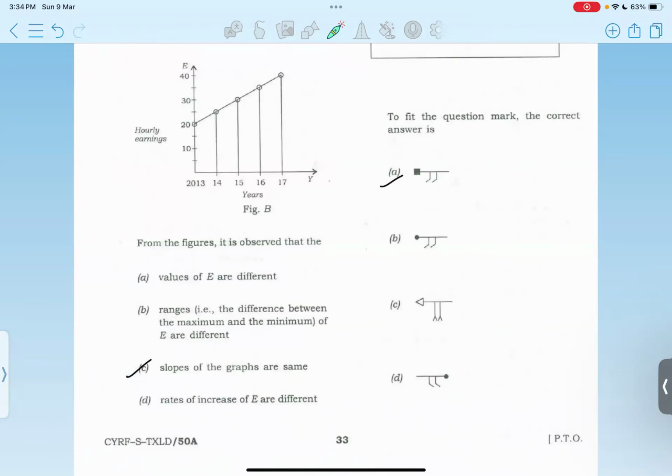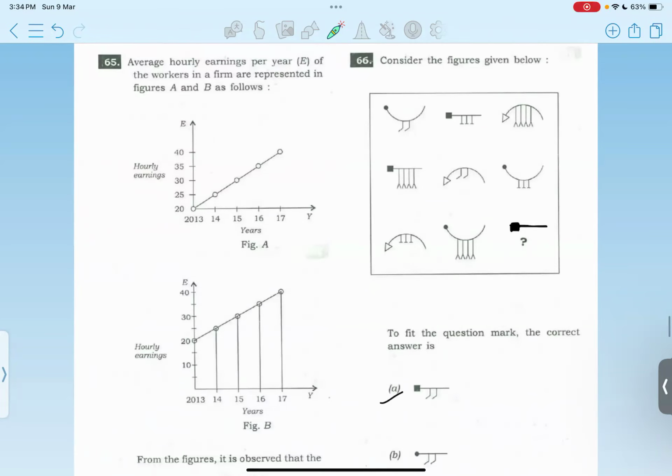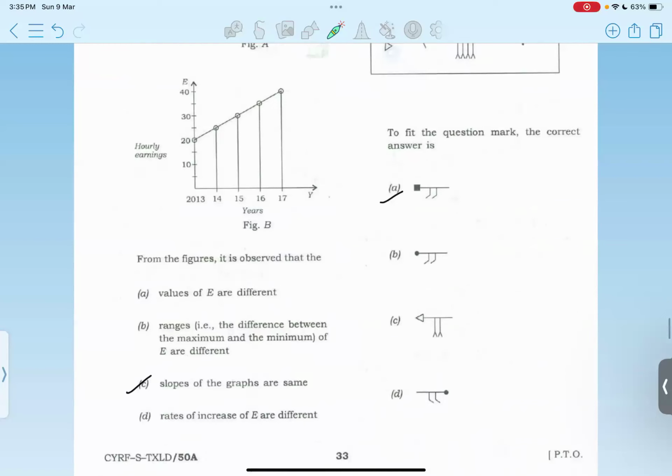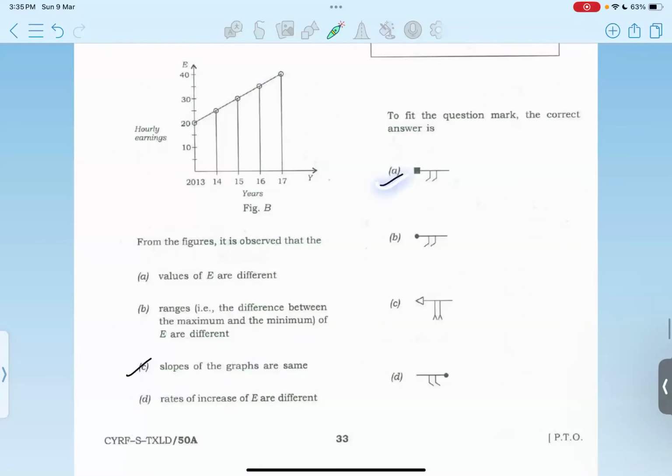Option C. We have to identify what is going to be the next diagram on the basis of the pattern that is being followed. So you can see there is circle, then square, and then triangle. Again, this is repeated. So square, then after square we have triangle here. So triangle and then circle is there. So the triangle, circle, and now square should be the next. So you can see this is the most valid option.